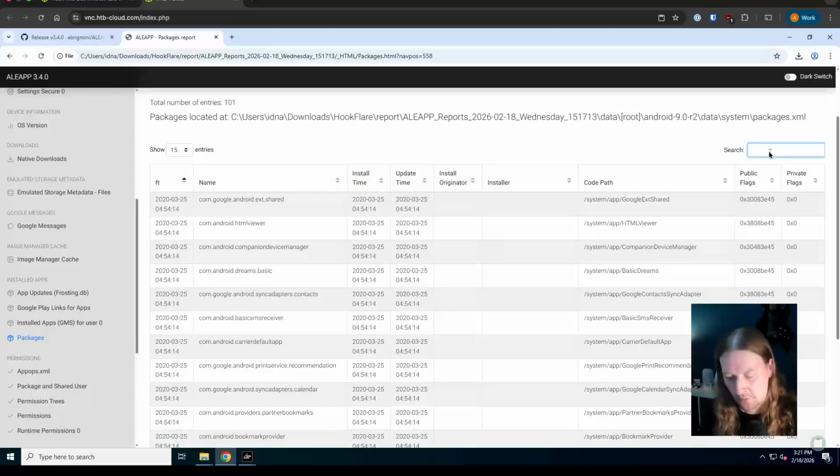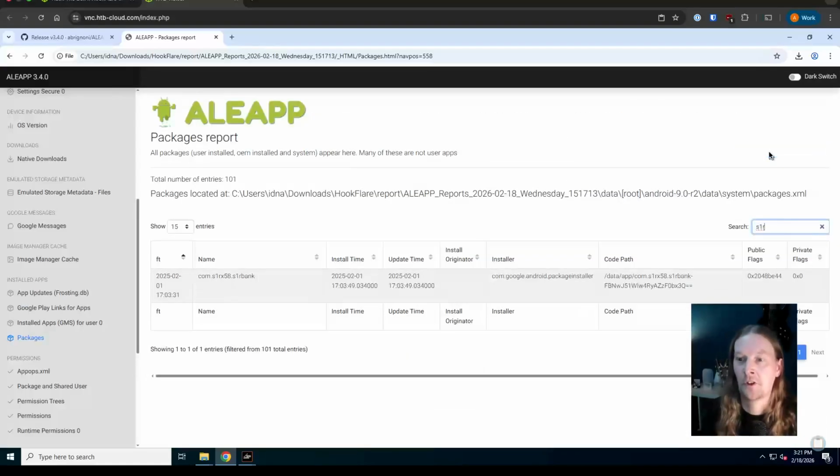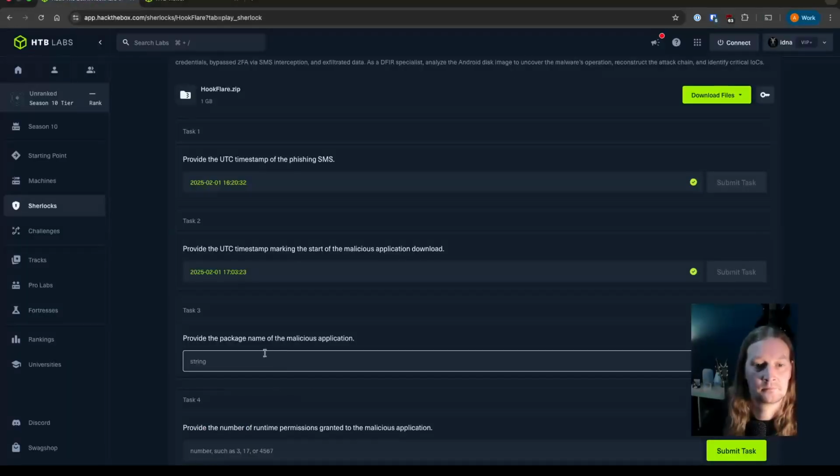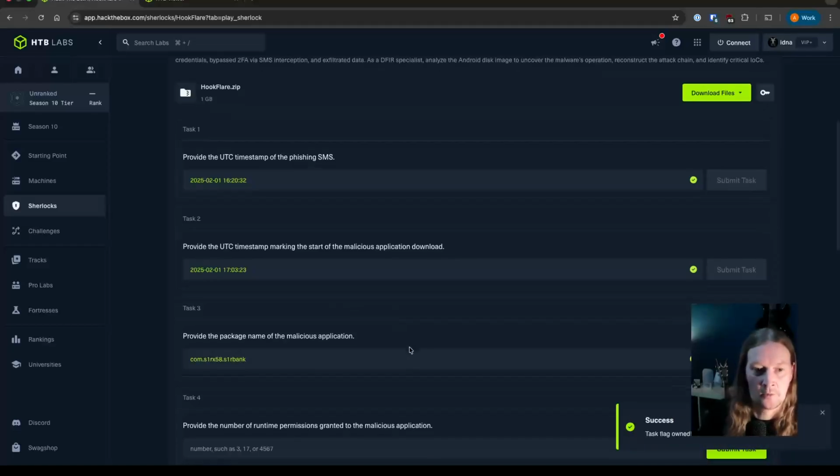We can also start to filter for keywords. So we know that this application or the APK file was S1R Bank. So we can start searching there and we find our package name. All fairly straightforward so far.